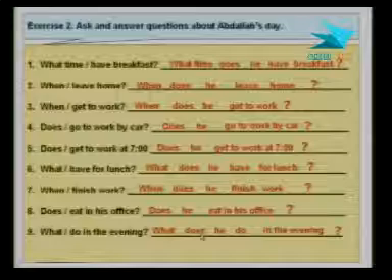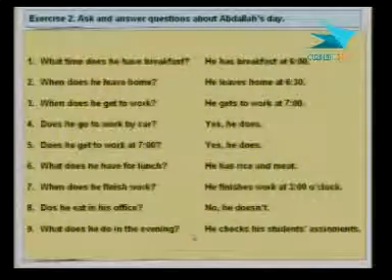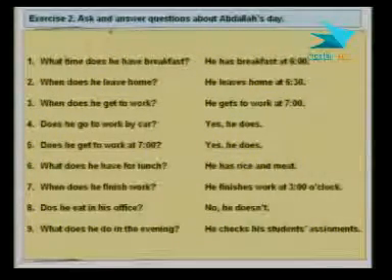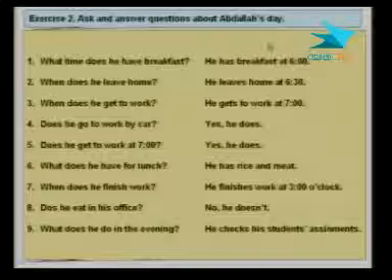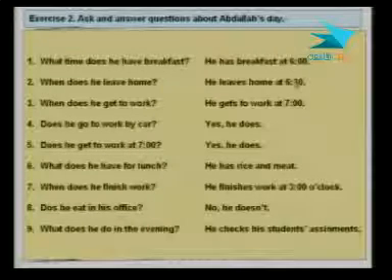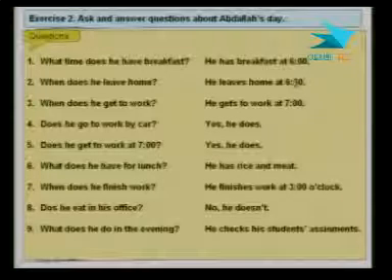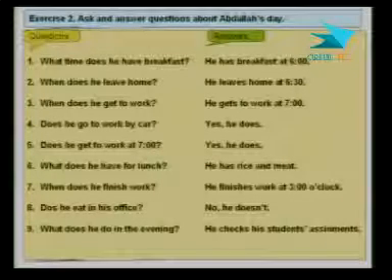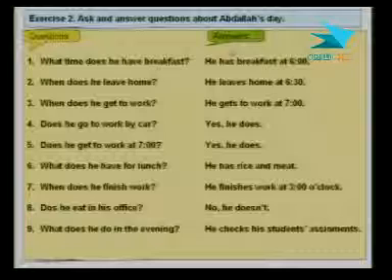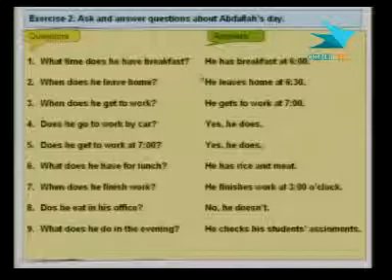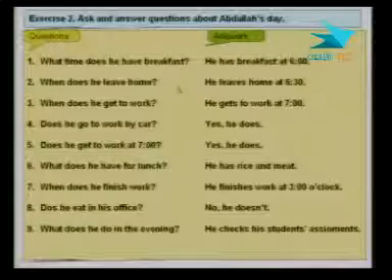All right, next slide is another exercise. It says: ask and answer questions about Abdullah's day. These are, I think, the answers. Same questions that we have just made in the previous slide, and I will read them quickly now.